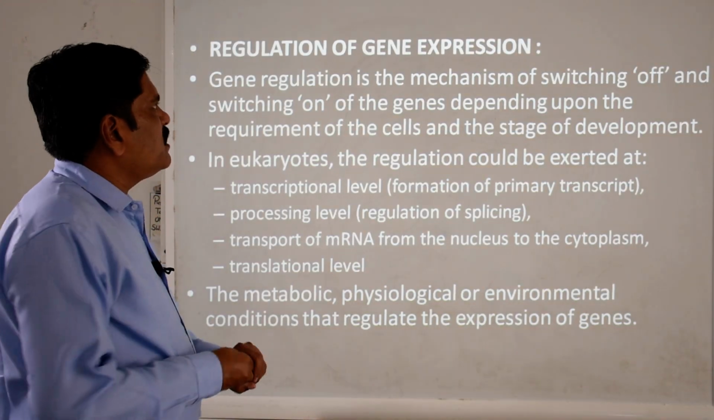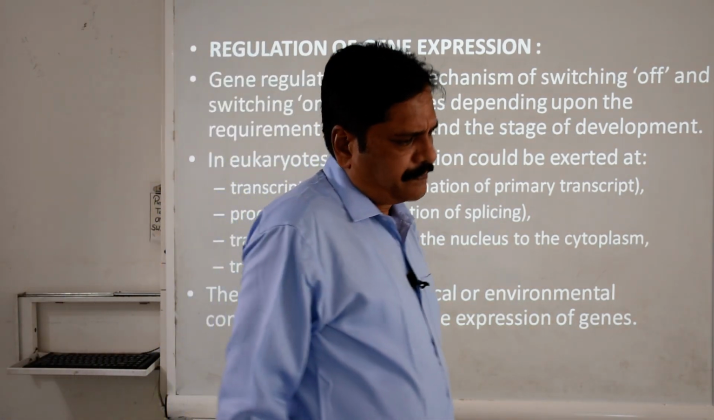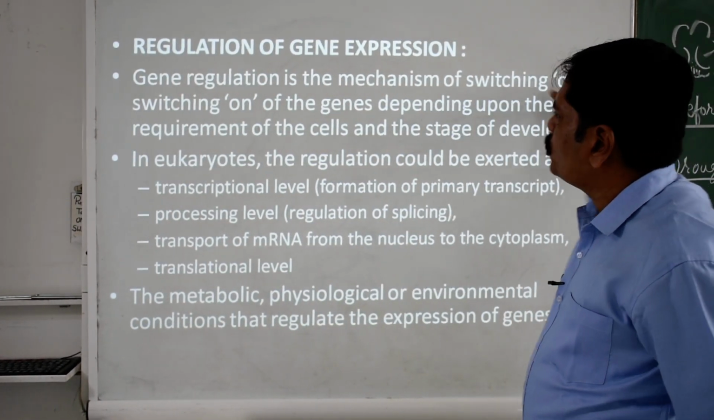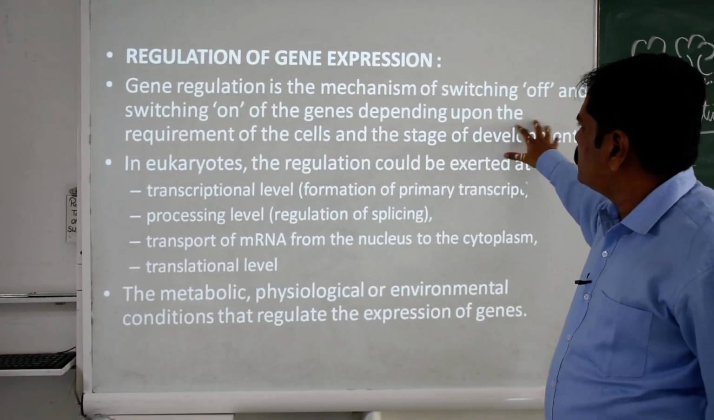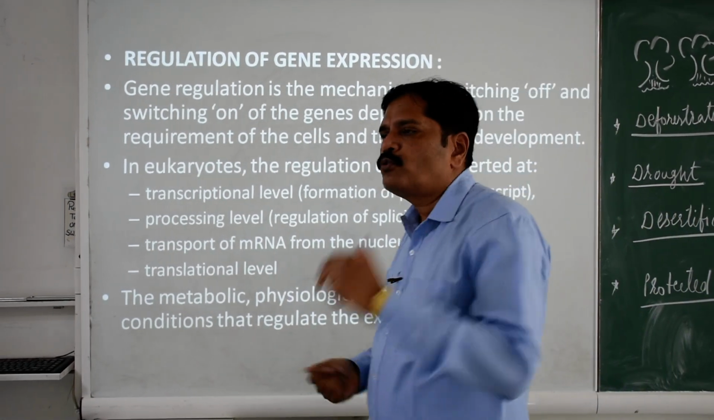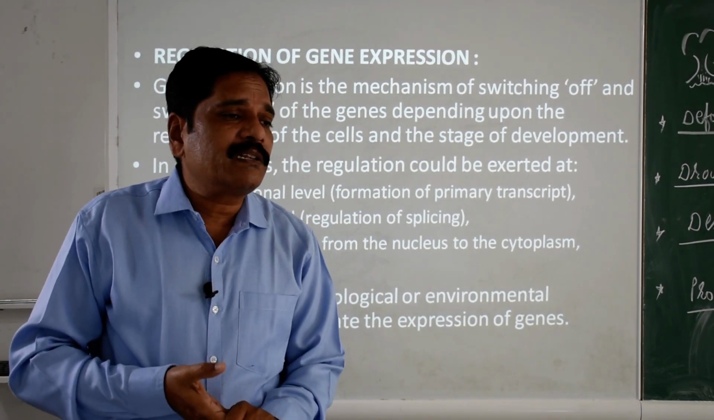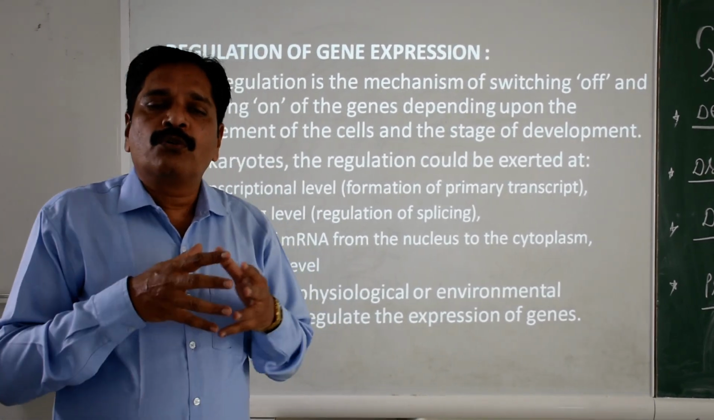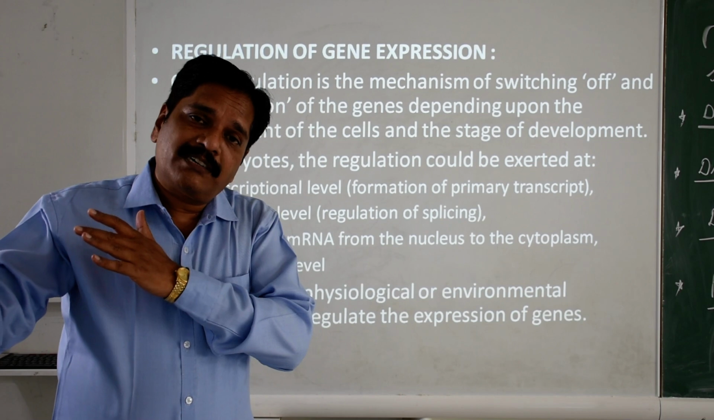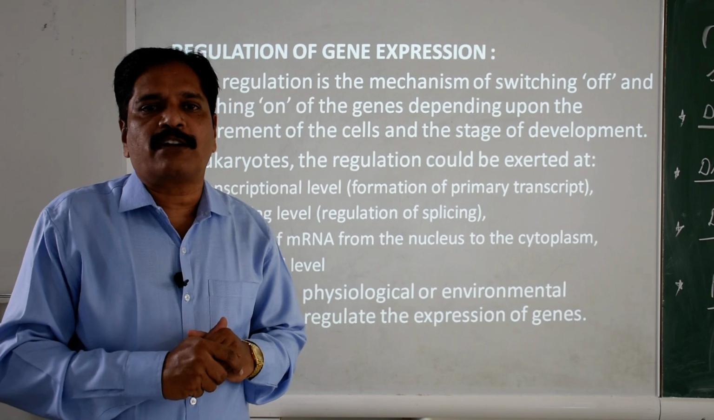Remember this thing. Now here we are going to explain the regulation of gene expression. You know that genes are regulated by the mechanism of switching off and switching on of the genes, depending upon the requirement of the cells and the stage of development. There are two types of genes. One is called the housekeeping gene. What is the housekeeping gene? The group of genes which is continuously working from birth to death. It is responsible for maintaining the steady state of the cell or the cytoplasmic activities.